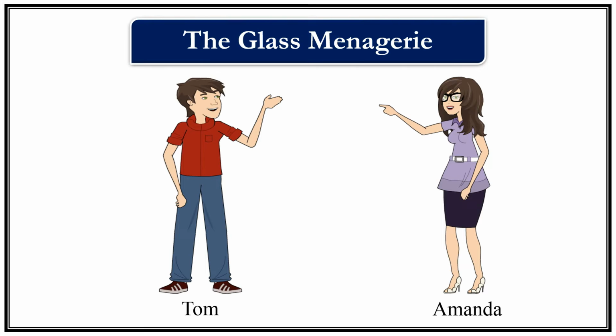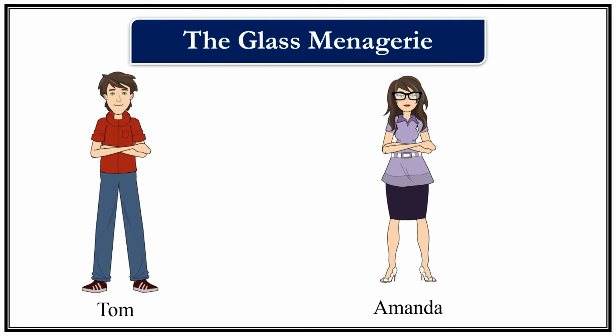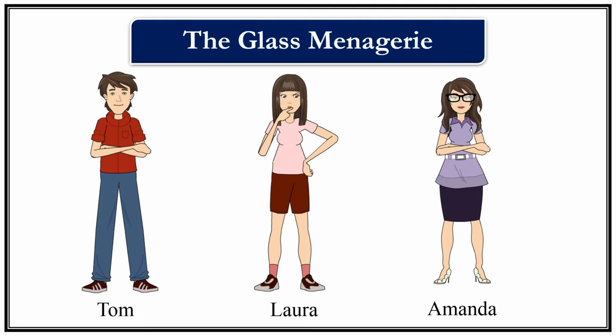In course of time, Tom and Amanda, however, eventually reconcile. They unite in their concern for Laura. Amanda requests Tom not to abandon the family as her husband did. She asks Tom to find a suitable boy for Laura at the warehouse where Tom works.